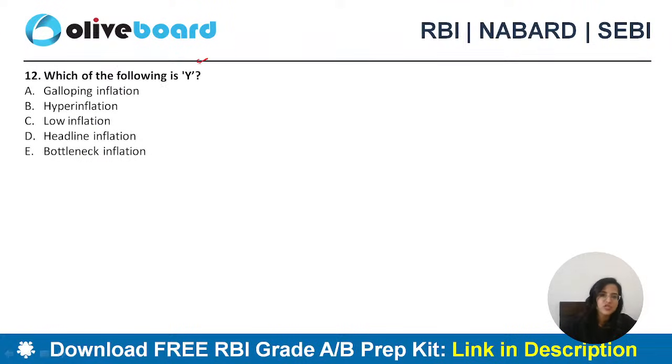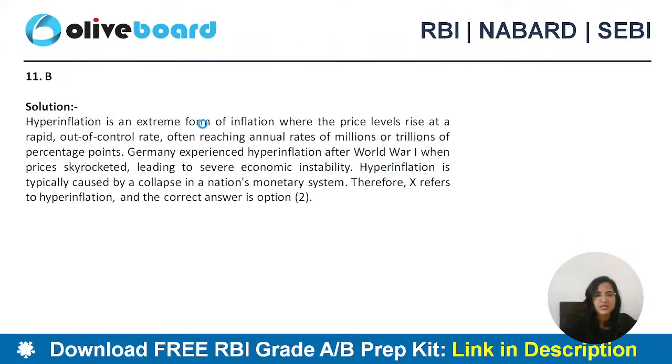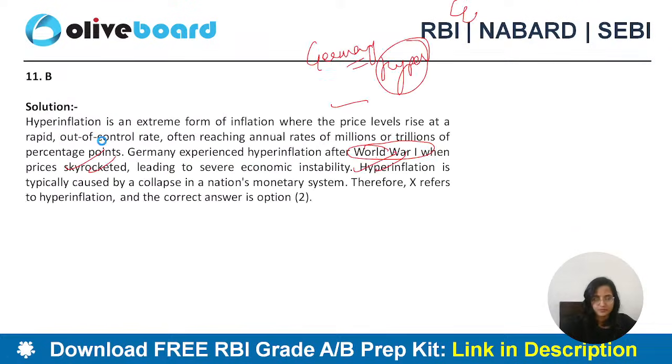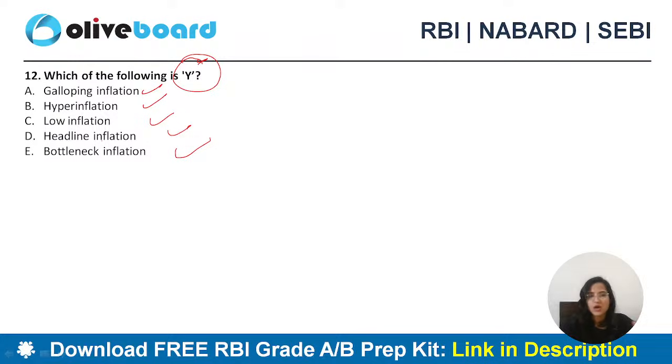Next is which type of inflation is Y. Galloping, hyper, low, headline, bottleneck. Let's read Y again here. Y is a type of inflation which is usually a single digit, also called creeping inflation. So tell me, which of these is creeping? Galloping, hyper, low, headline, bottleneck. Very easy question again.